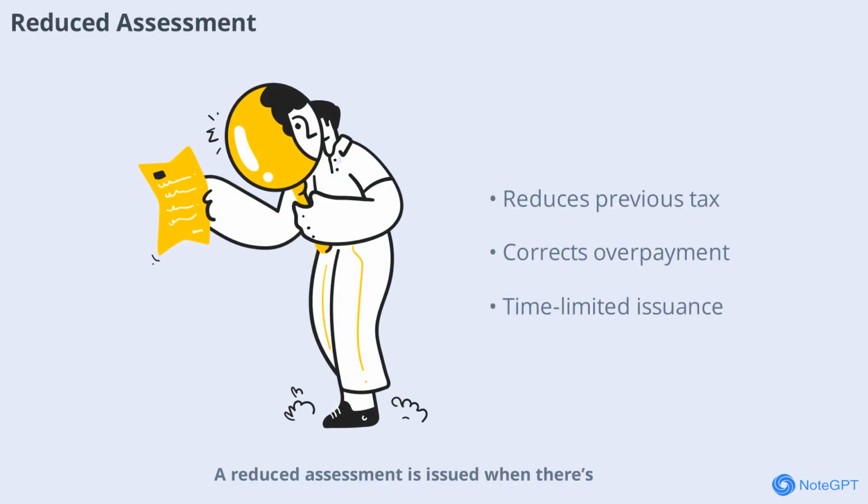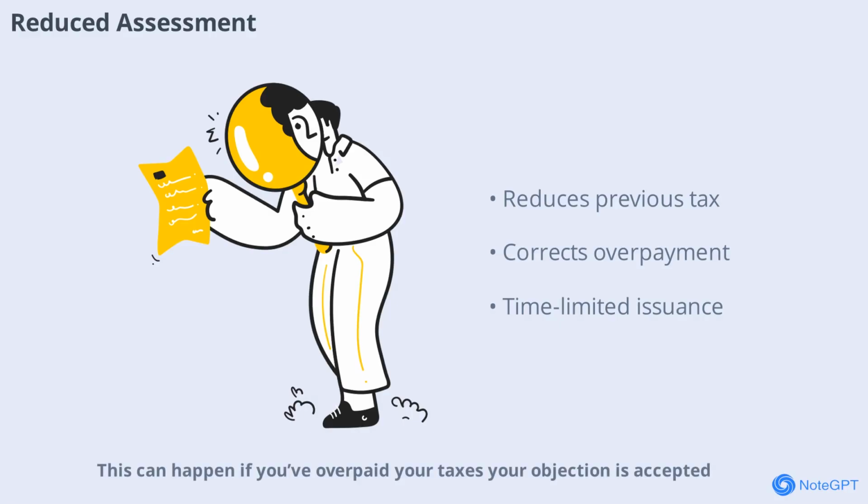Reduced assessment is issued when there's a need to lower the tax previously charged. This can happen if you've overpaid your taxes, your objection is accepted, or errors are found in the original assessment. The IRB can only issue a reduced assessment within 6 years of the relevant assessment year, unless special circumstances apply. This process ensures that taxpayers are not unfairly overcharged and that any mistakes are corrected in a timely manner.